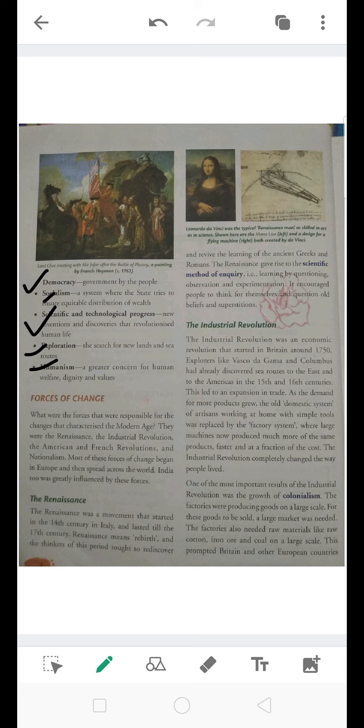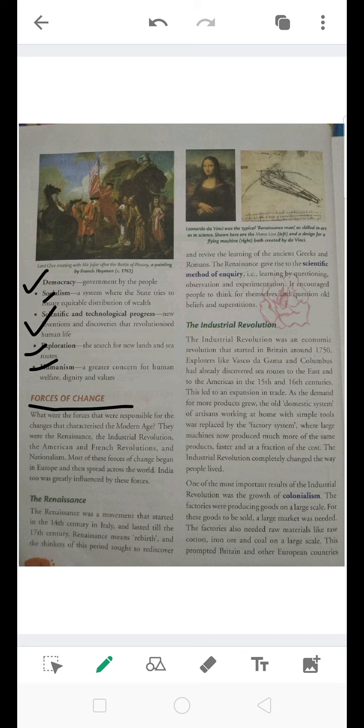Another feature was humanism, a great concern for human welfare, dignity and values. People were also concerned about the welfare of people, about their dignity and status, and they were quite humanitarian towards other people also. So these were the features during the modern age. Now the forces of change. What were the forces that were responsible for the changes that characterize the modern age?